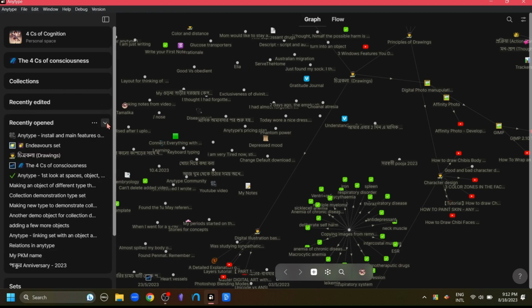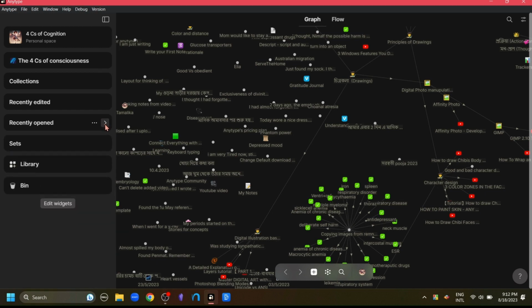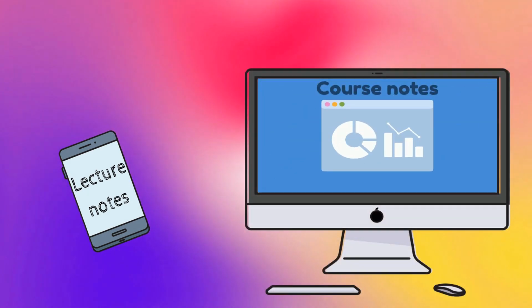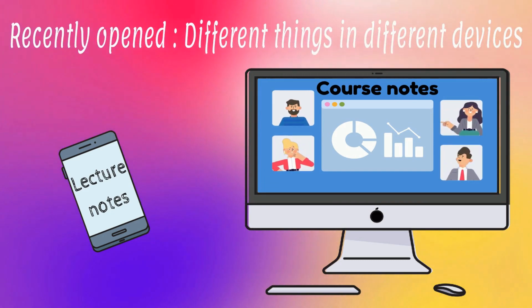Now about the recently tab that has changed. Currently, there are two recently tabs. One is recently edited and another is recently opened. So let's say on your mobile device, you were reading one of your lecture notes, you did not make any changes to it. And on your desktop, you were revising some course information.